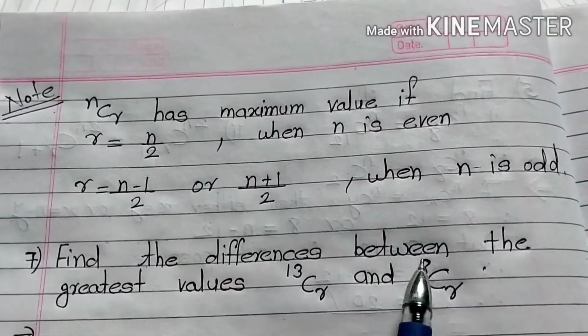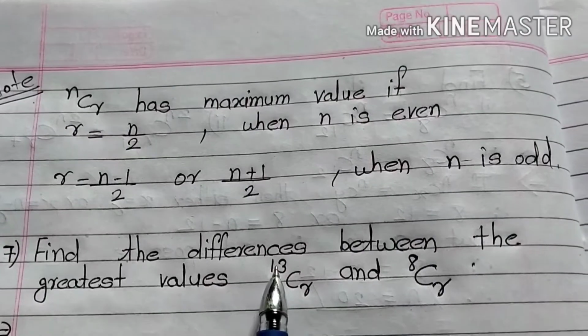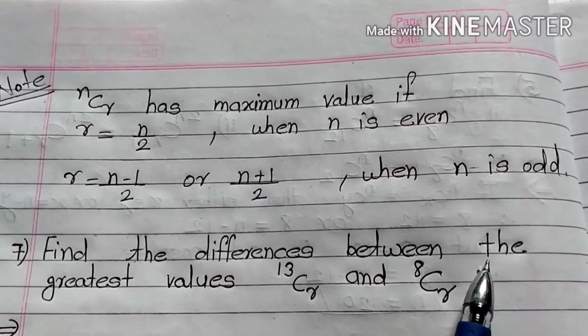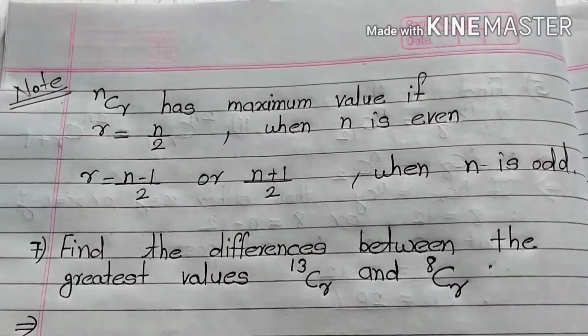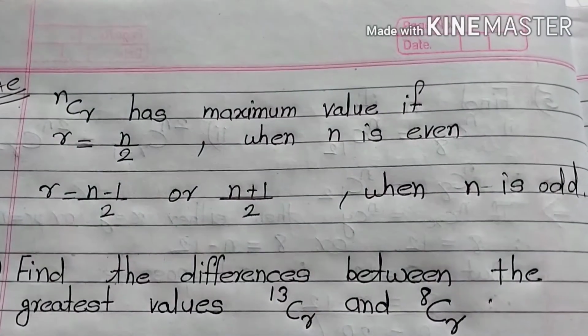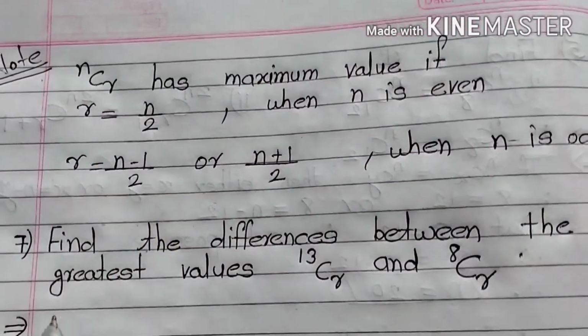Find the difference between the greatest value of 13Cr and 8Cr. So here we have to find the difference between these two terms. We can solve it one by one. So let's start to solve.